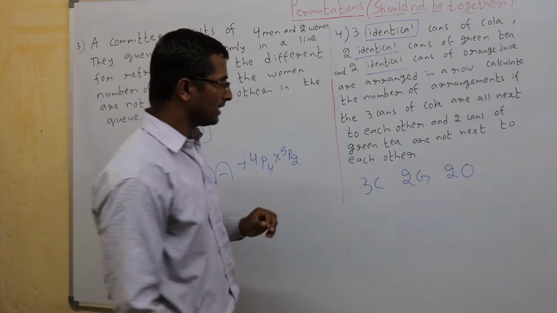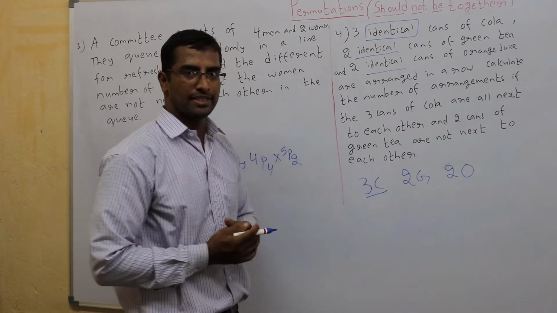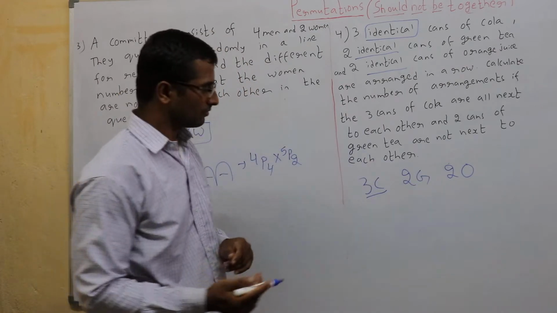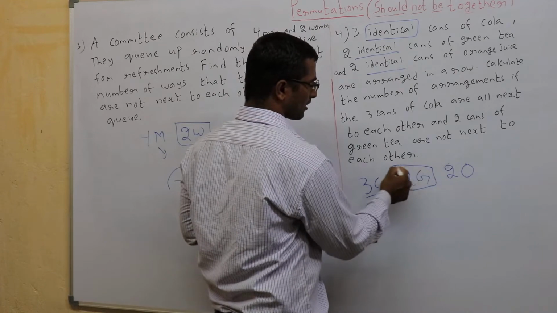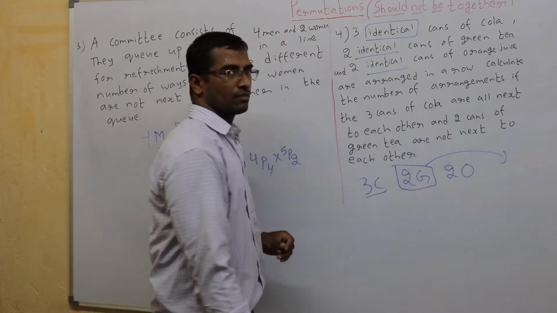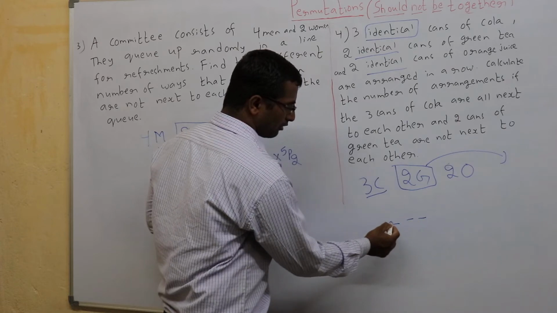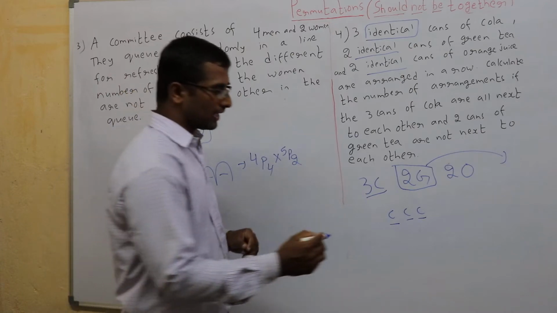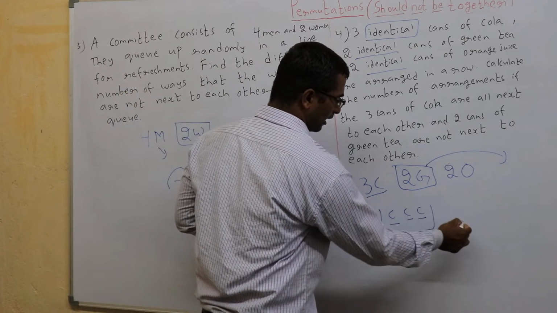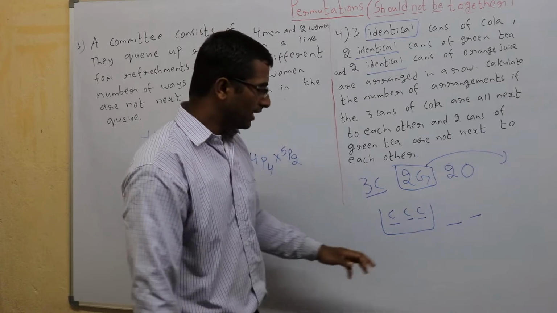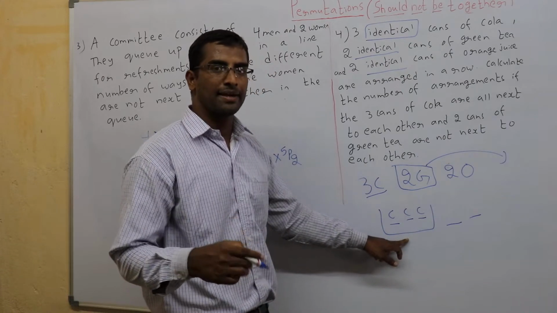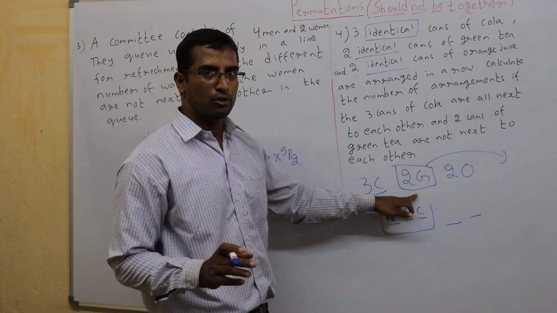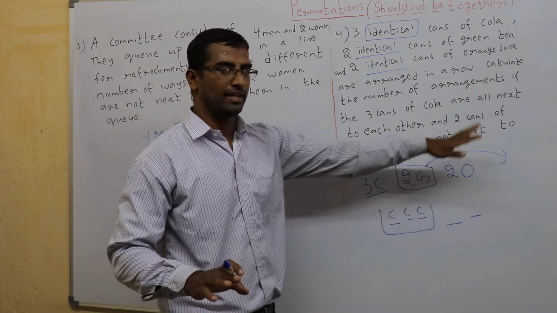What is the condition? These 3 cola should be next to each other, and these 2 green should not be next to each other. So this should not be next, put that separately. These 3 should be together. So how do I make sure that they are together? By considering them to be one unit. If I assume these 3 to be one unit, then only I make sure that they are all together. And the 2 G should not be together, so I kept them separate, aside.